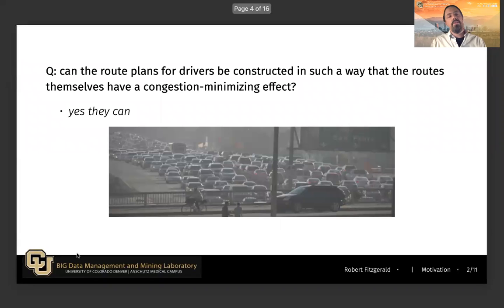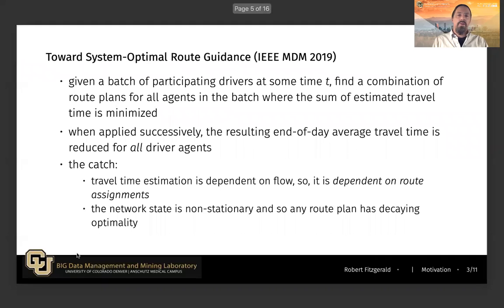So our research question is, can the route plans for drivers be constructed in such a way that the routes themselves can have a congestion minimizing effect? In our original paper, we showed that given a batch of participating drivers at some time, we could find a combination of route plans for all agents in the batch where the sum of estimated travel time could be minimized. When applied successfully, this technique would lead to an end-of-day average travel time reduced for all driver agents.